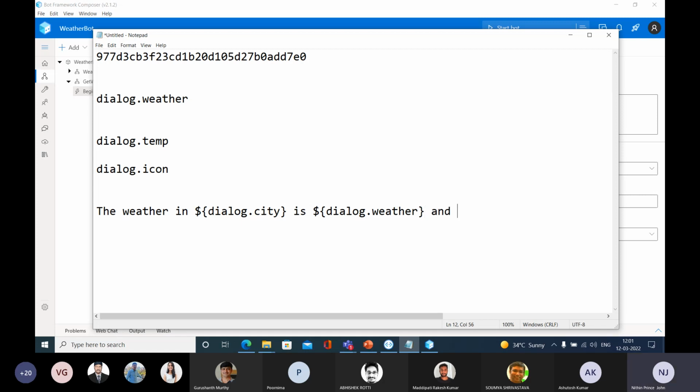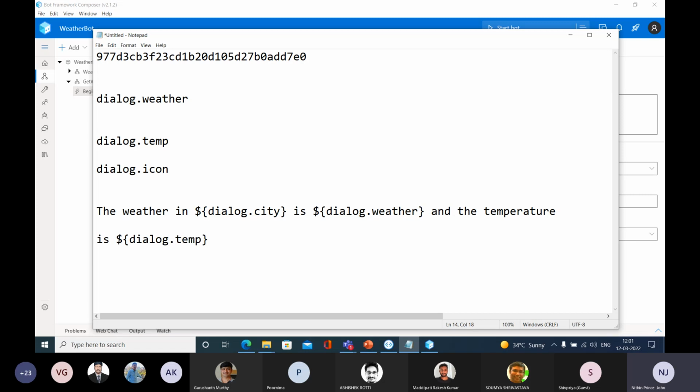And you can say one more thing. And the temperature is... Can you say that? Temperature is dialog.temp. You need to give this dollar sign and inside the curly bracket dialog.temp, right?